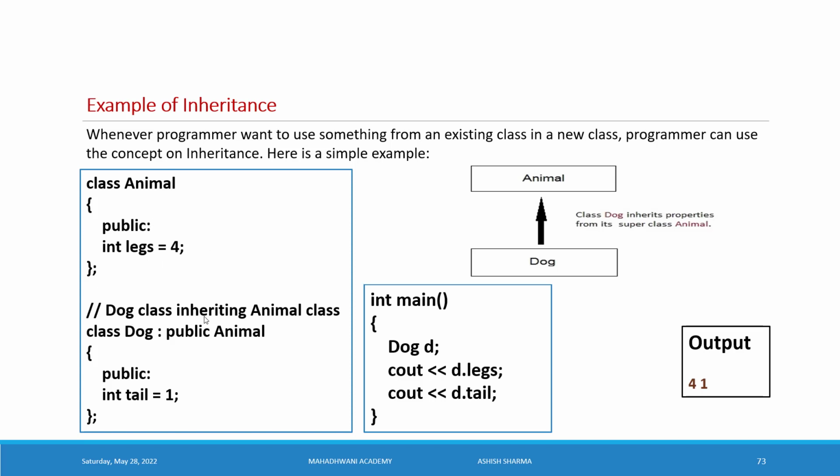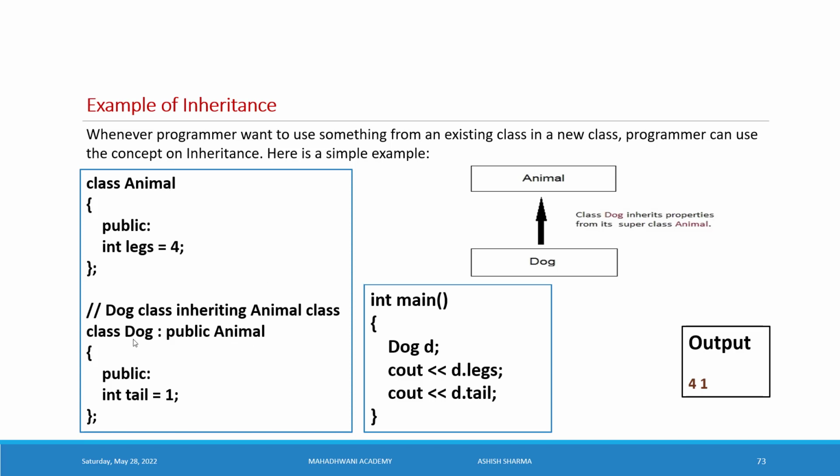Then create a new class dog. Syntax we understand here: first is the class keyword, then the derived class name or subclass name, dog, colon, access modifier public, and animal is the existing class name or parent class name.